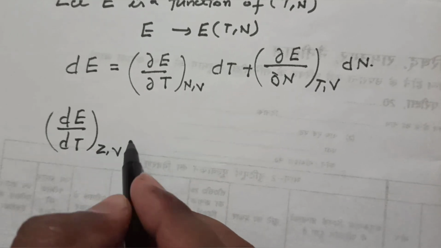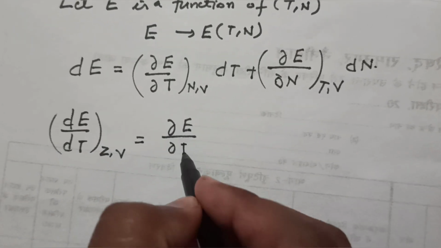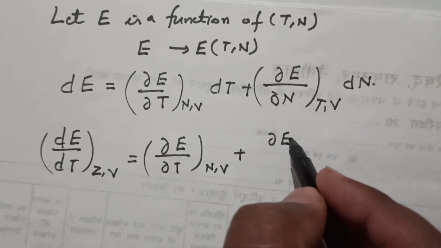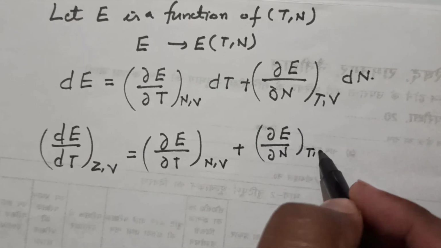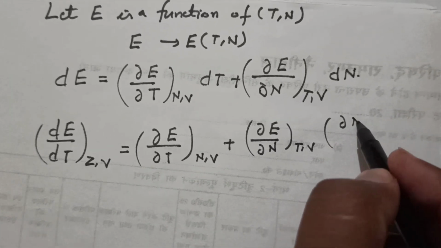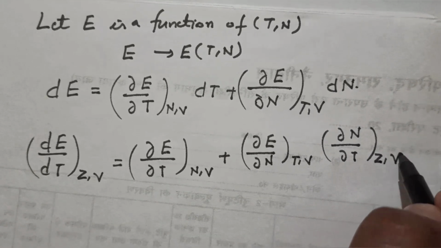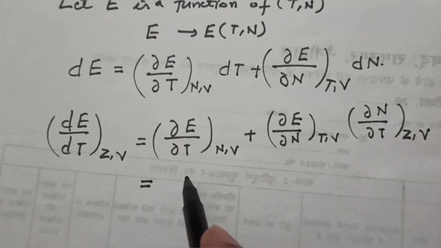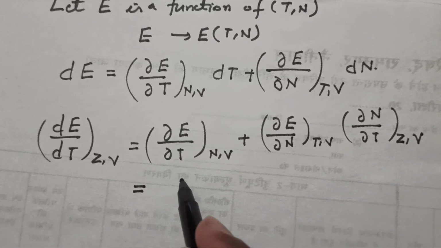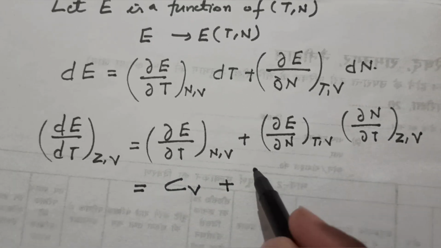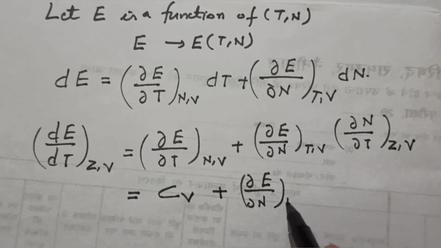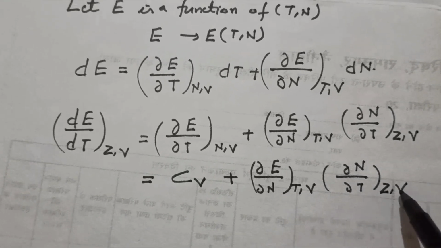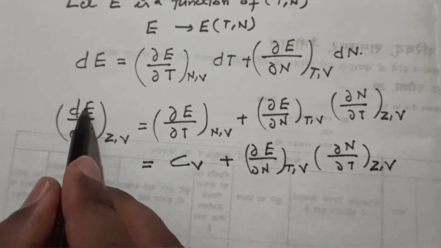So this can be written as del E upon del T, with the number of particles and volume constant. In the next term, you will see del E upon del N at constant T and V, and the next term is dN, so we can write del N upon del T at constant Z and V. Simply, you can write this as Cv plus del E upon del N at constant temperature and volume, times del N upon del T at constant fugacity and volume. So this is the value of our del E upon del T.